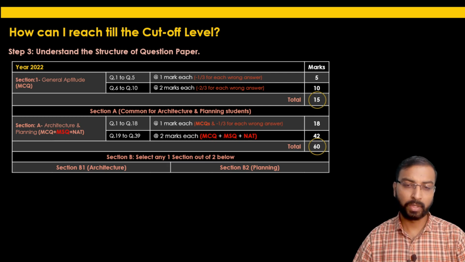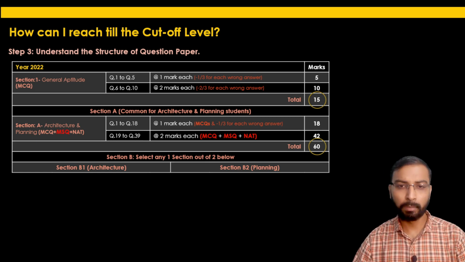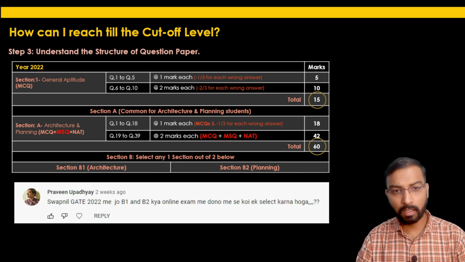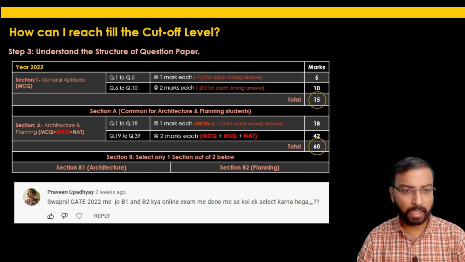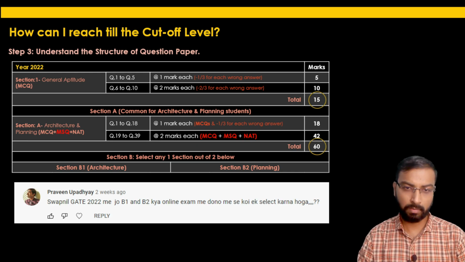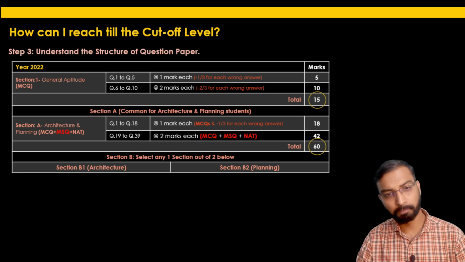You can check the questions in both sections. We are not sure whether you will be able to see the questions or not, but I think they will allow the students to check both sections and then decide which section they are ready to appear for. I received one comment from Praveen Upadhyay. He's asking whether in the online exam we have to select any one of B1 and B2. Yes, you have to select any one section from these 2 given sections, architecture or planning.